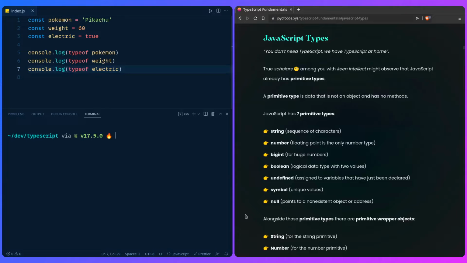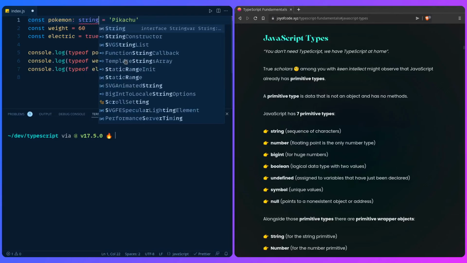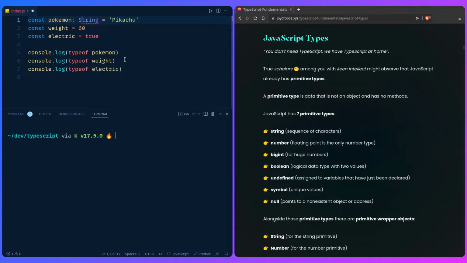And alongside those primitive types there are also primitive wrapper objects. So what am I talking about? For example, why do we say in TypeScript string instead of capital String? First, this is invalid, of course, but another reason is that this is a primitive wrapper object, and I'm going to show you what it means. We can also see the type of these values if we log them out, so we can say node, and we get back string, number, and boolean.